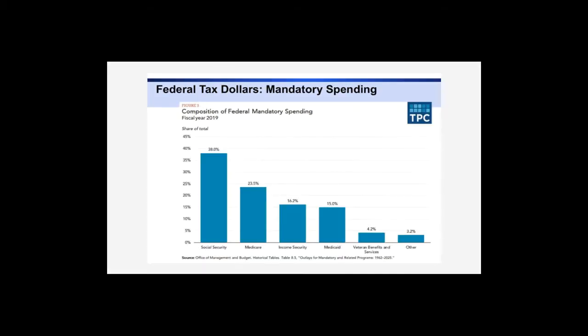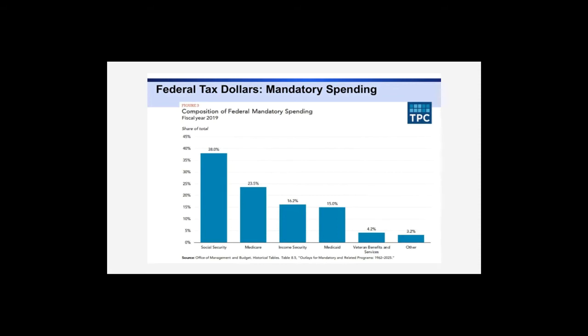Now, what are we talking about in that big 62% chunk? Well, you can see here in this slide, 38% of that mandatory spending is for Social Security, and another 23.5% is for Medicare. Okay, so that's over 50% of that mandatory chunk already spoken for by Social Security and Medicare, and you can see some of the other categories there as well. All right, so that's all stuff that's already hard-coded in the federal budget. That ain't going to be changed.